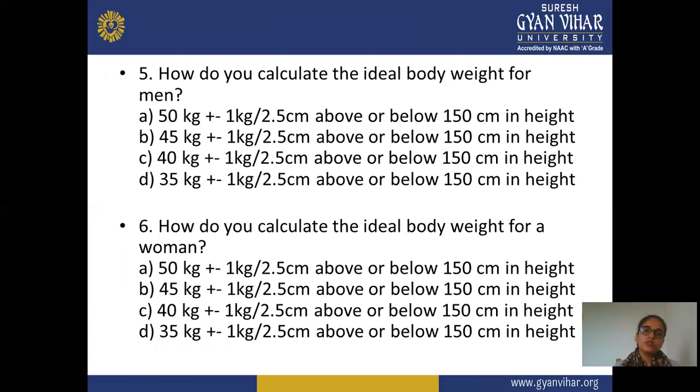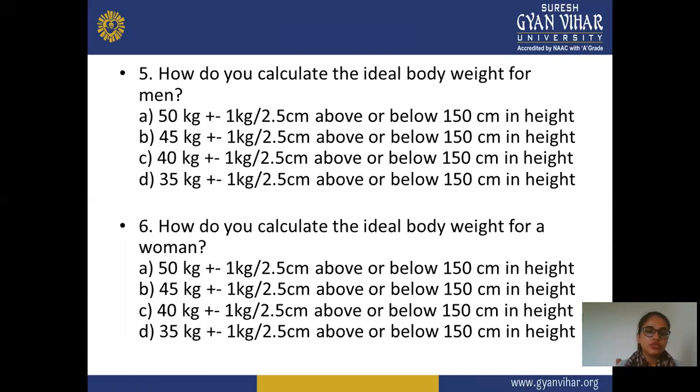Next, the fifth question: how do you calculate the ideal body weight for a man? A option is 50 kg plus or minus 1 kg divided by 2.5 centimeter above or below 150 centimeter in height. B is 45 kg plus or minus 1 kg divided by 2.5 centimeter above or below 150 centimeter in height. C is 40 kg plus or minus 1 kg divided by 2.5 centimeter above or below 150 centimeter in height. D is 35 kg plus or minus 1 kg divided by 2.5 centimeter above and below 150 centimeter in height.